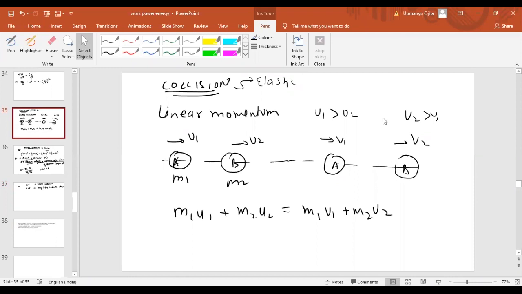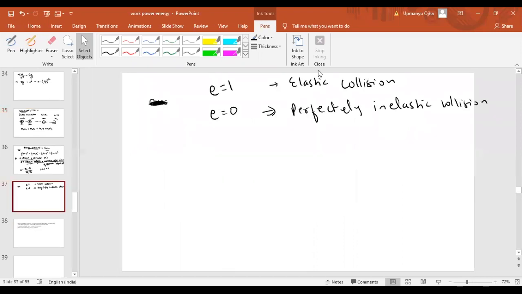So in a perfectly inelastic collision, A sticks with B, therefore both velocities will be the same, but the relative velocity between them will be 0. And E equal to 1 states that there is no loss of energy, meaning whatever energy A was having is transferred to B. Then only is it an elastic collision with E equal to 1.